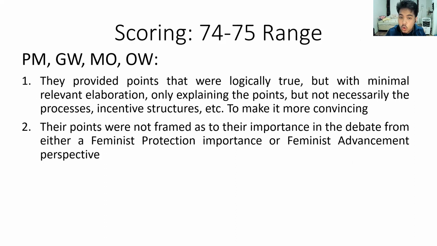Quickly, running through the score ranges, PM, GovWhip, member op, and OpWhip only got 74 to 75 ranges because they provided points that were logically true, but with very minimal relevant elaboration.